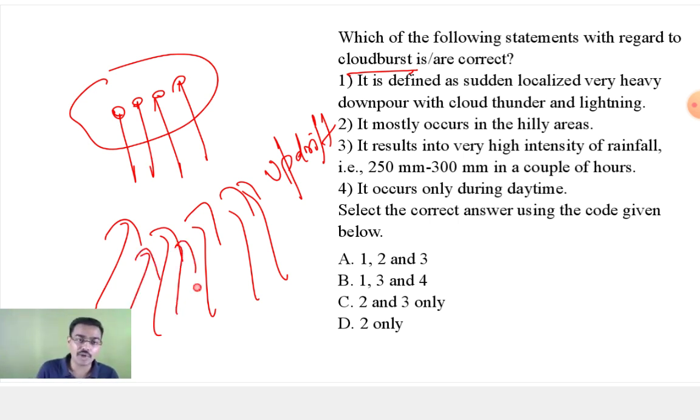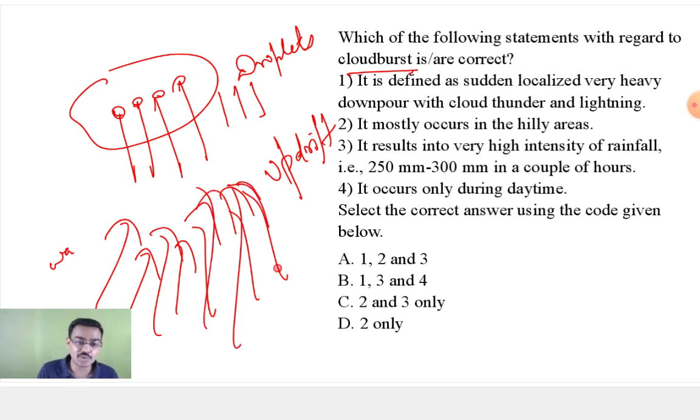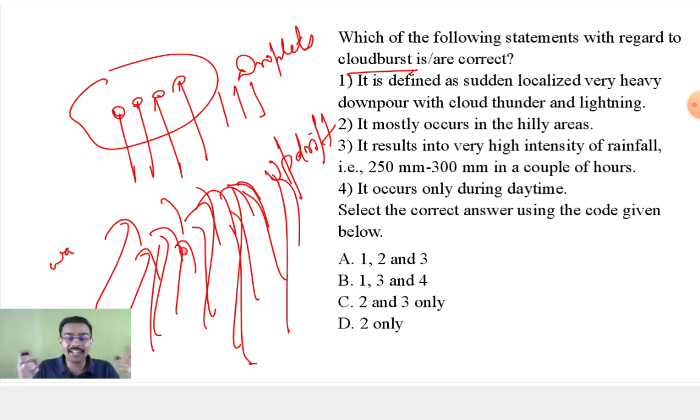In this updraft, warm moist air leads to formation of more water droplets. They want to fall down again, but the temperature is so high, the air is rising. So you have accumulation of huge water droplets. Beyond a certain point, they are not able to hold on, and it literally falls down, and it literally feels like the cloud burst. So your cloudburst happens. You have a huge rainfall in a short span of time.